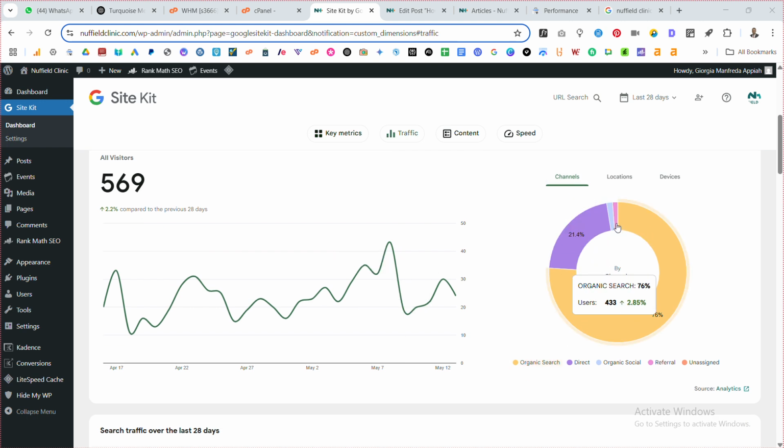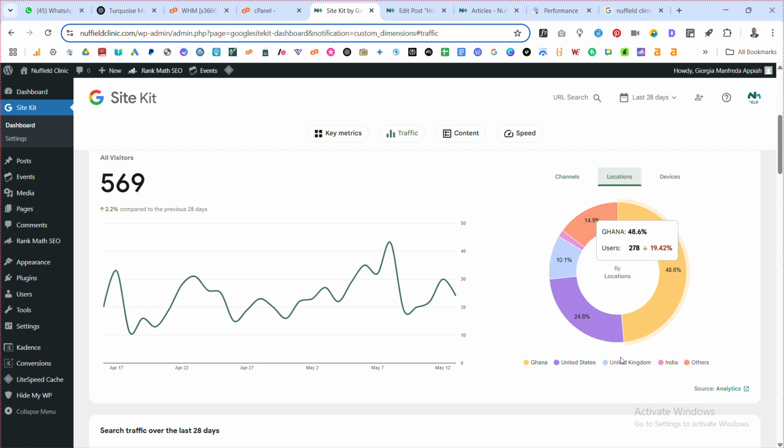Most of them, 76%, are people who search through Google. Direct is those who click on a link to come, maybe through social media links or from another website. Organic social is those who search on social media. That is very little. And then referral is people that click on another website to come. That is also very little. So most of them come through searching on Google.